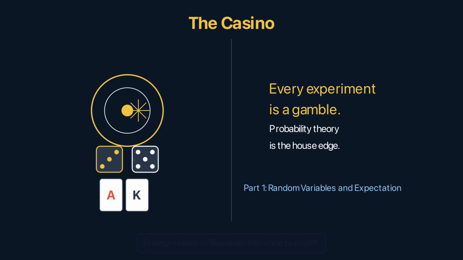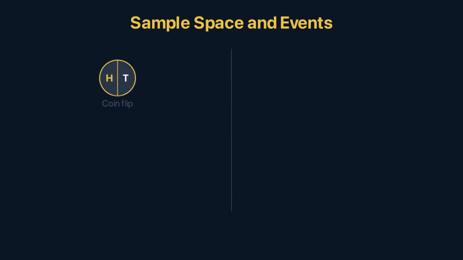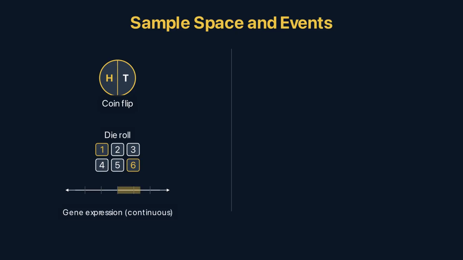Probability theory is the math, and it runs every statistical method in biology, from p-values to Bayesian inference to population pharmacokinetics. The sample space is the set of all possible outcomes. Flip a coin: heads or tails. Roll a die: 1 through 6. Sequence a gene: A, C, G or T at each position. Measure a drug concentration: any non-negative real number.